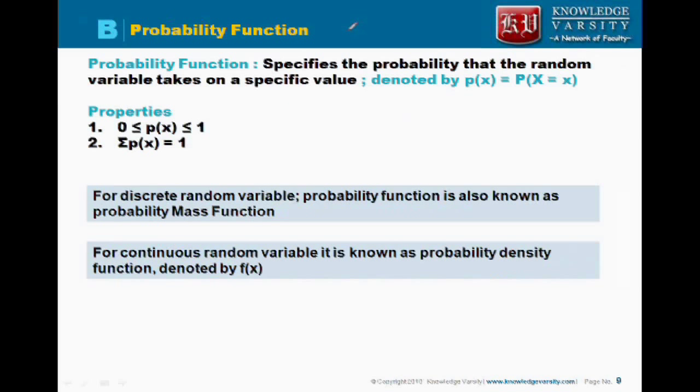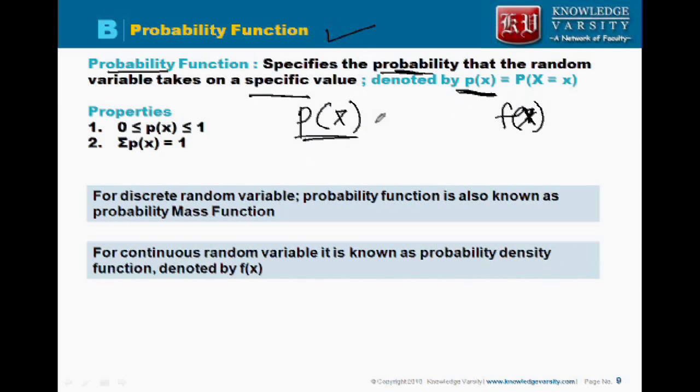Now let's try to cover the other concepts, that is the probability function. Remember, like that time we said that probability function is somehow like a distribution. The probability function specifies the probability of a random variable taking a specific value. Remember, like we denote a function by f(x), for a probability function we will use p(x). So it is denoted by p(x), and for a discrete case we'll say p, what is the probability that x will take a value of.